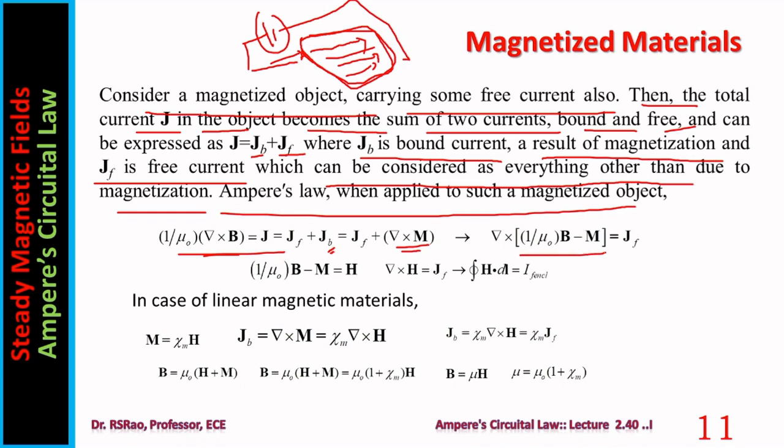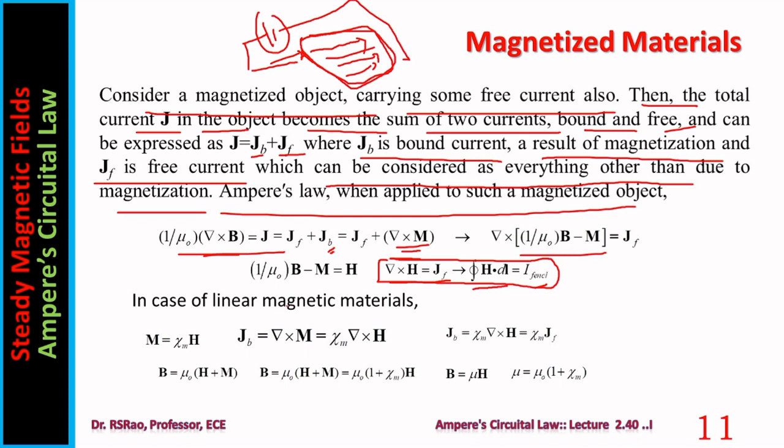So a little bit of manipulation leads to 1 by mu naught B minus M equal to H, or del cross H equal to JF, or closed loop integral of H dot dl is IF enclosed. IF means free current. So this is Ampere's law. Here what we are discussing is what happens to Ampere's law when magnetic materials are there in the region under consideration.